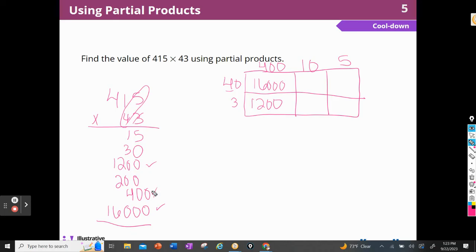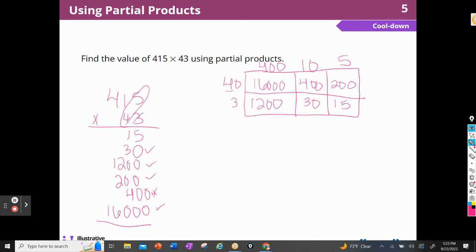I did that one wrong too. 40 times 10. So that's 400. 40 tens. And then 3 times 10 is 30. Good thing I did that one right. 4 times 5 is 20, but I have a 40, so I have to add a 2. Yep, I got that one. And then 3 times 5 is 15. Whew, I'm sure glad that I reworked that.